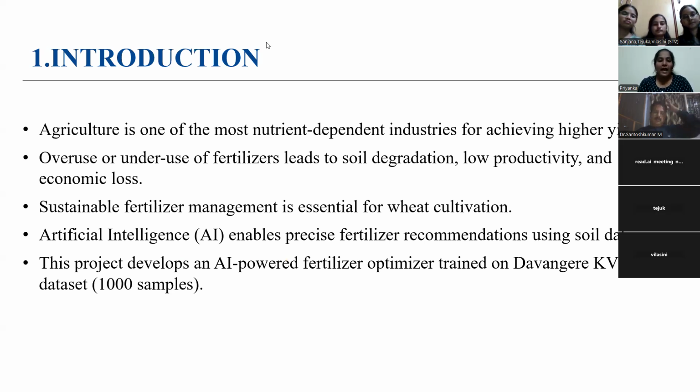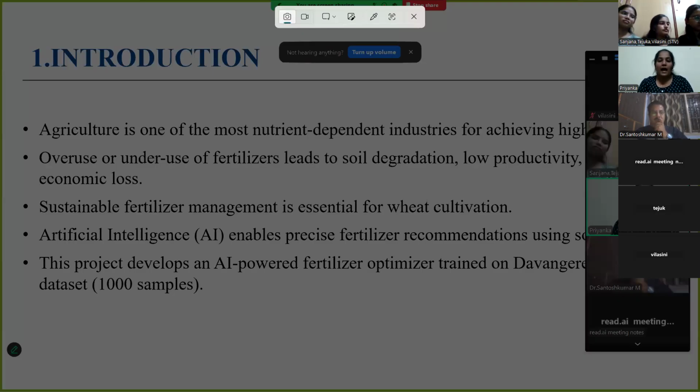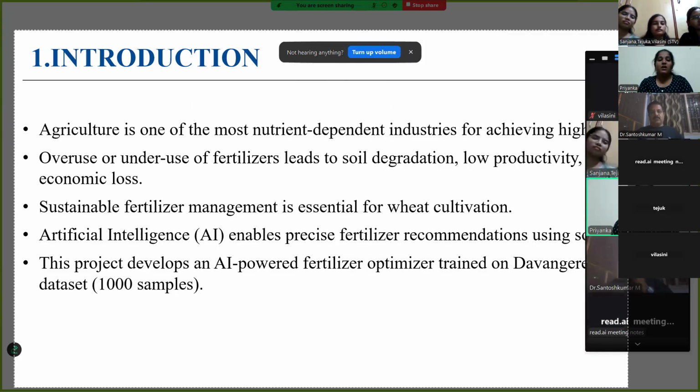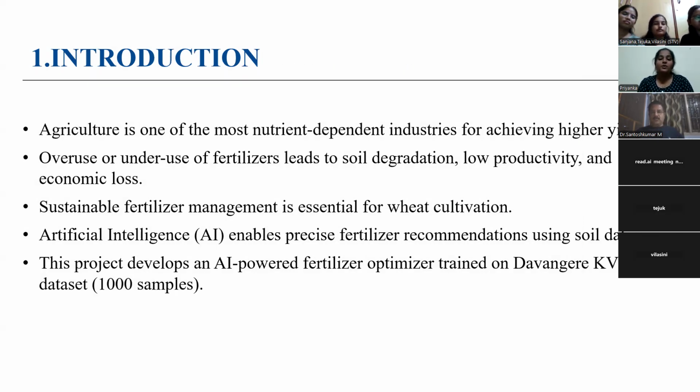By using AI, we can provide precise and customized fertilizer recommendation using the soil data. In our model, it will be based on the soil parameters like nitrogen, phosphorus, potassium, pH, and the organic carbon values. Our project helps us to determine the precise fertilizer recommendation using the soil data.